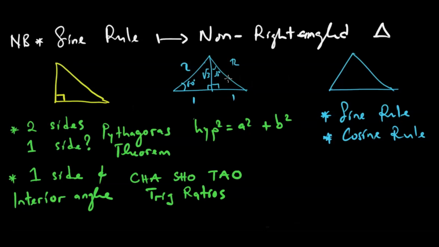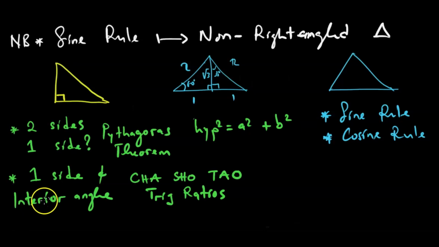Saka when you are doing the practice questions of the sine rule and the cosine rule, know that your calculator is going to be handy. When we do the question, we are going to use our calculator.